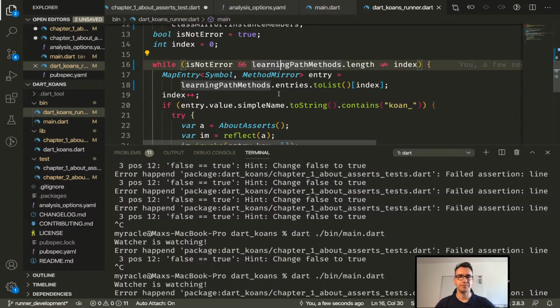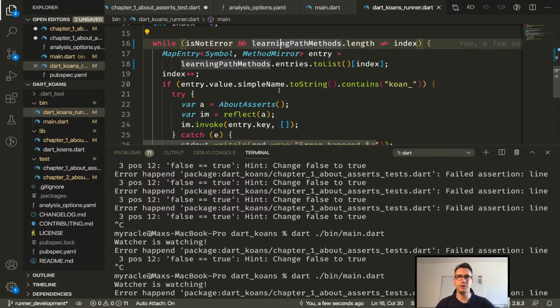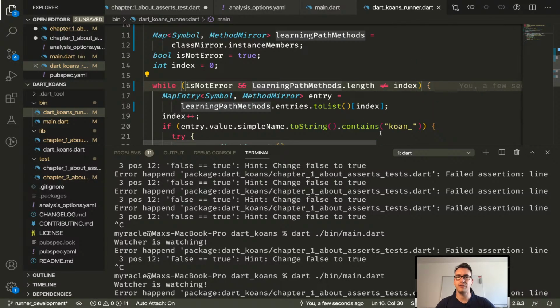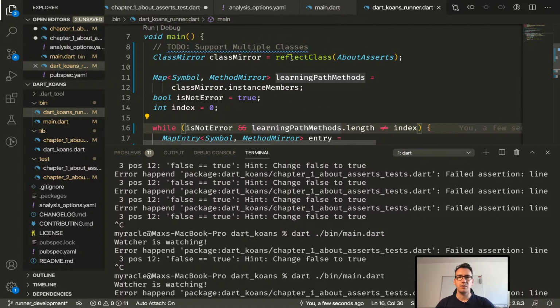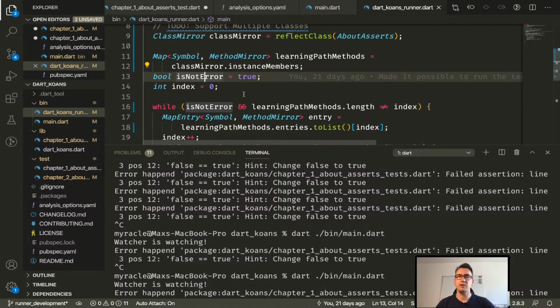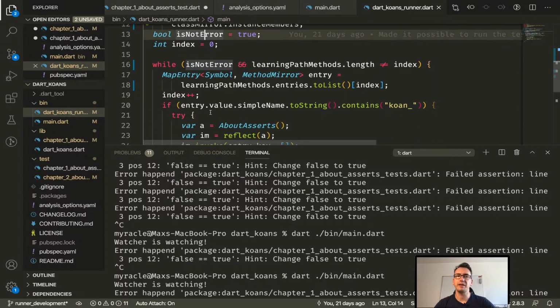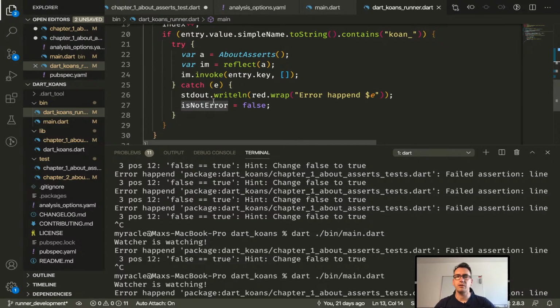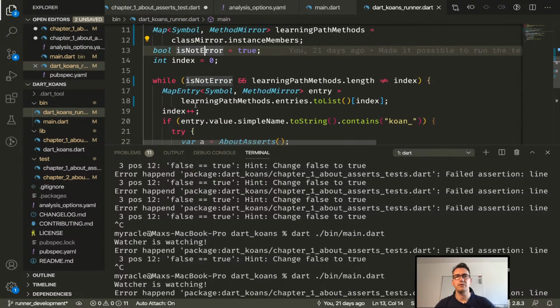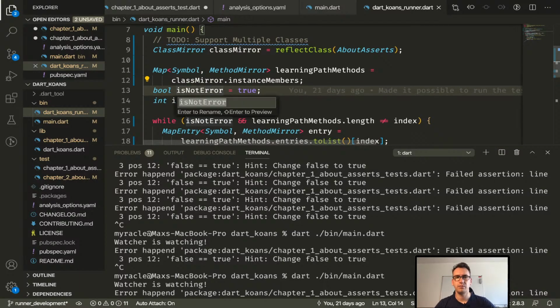All right. So we have that, we run that, we test our lines, we have this Koans. We have to is not error. Sounds so weird. I don't know, is there better naming? While there is no error, and if there is not error, let's make it positive just, right?